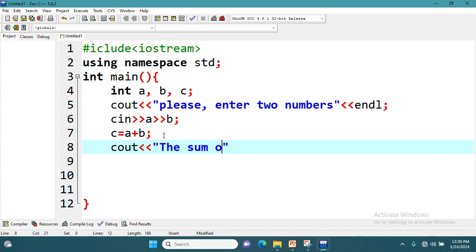The sum of two numbers is sum. The sum of two numbers is sum.